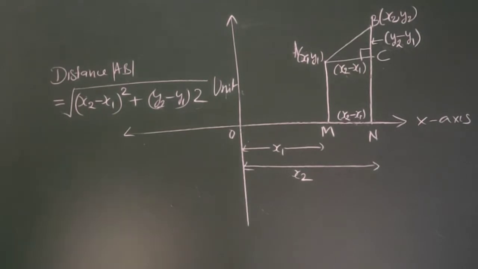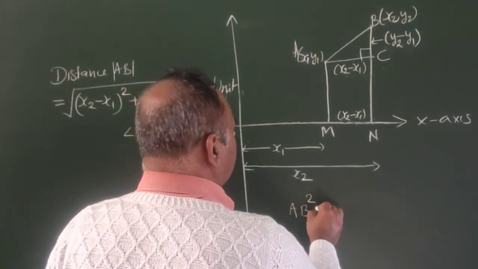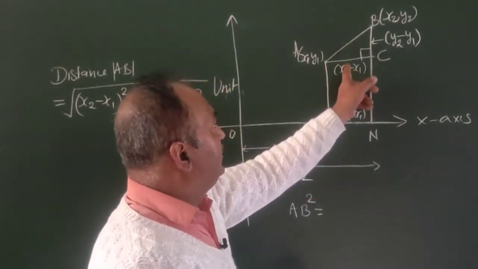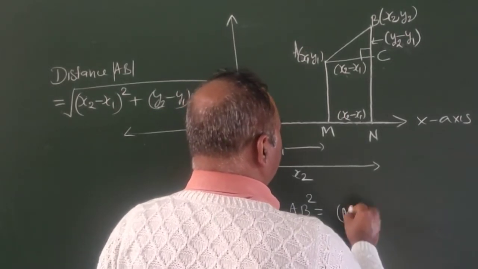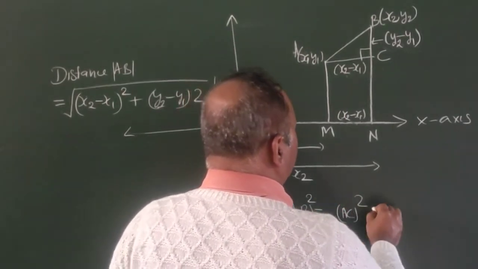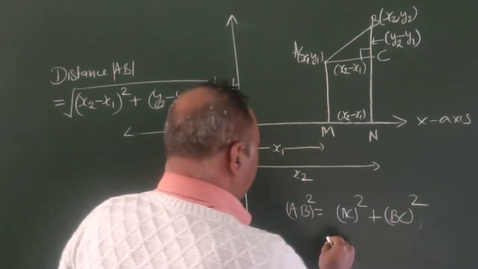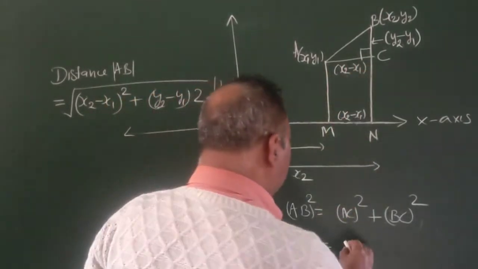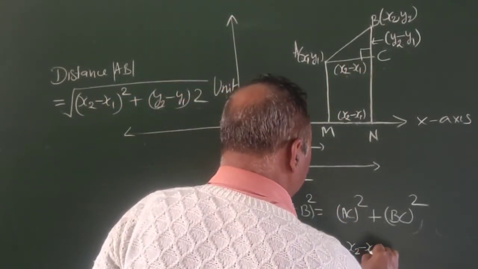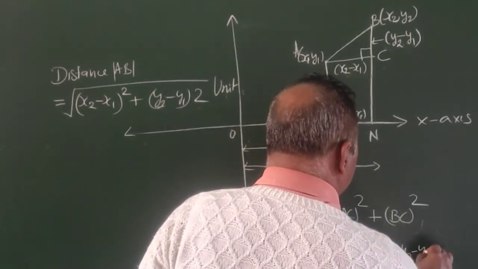While applying the Pythagoras theorem, here we get AB square is equal to hypotenuse square, which is equal to base square plus perpendicular square, and that is equal to AC, which is x2 minus x1, whole square, plus BC, which is y2 minus y1, whole square.